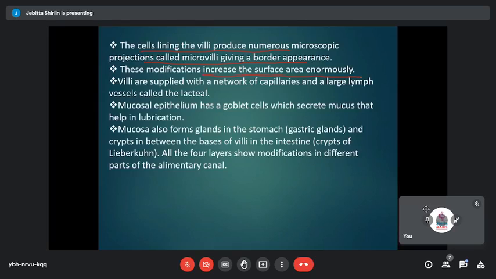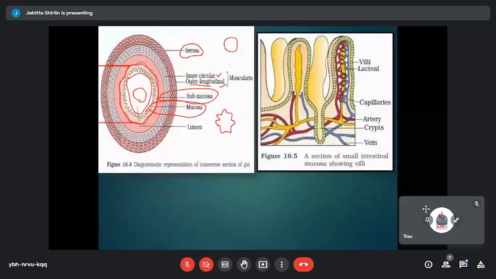So as it moves there, it increases the surface area. Also, when you look at the villi, they are supplied with a large number of capillaries, and there is a lymph vessel called the lacteal. This is an enlarged view of a single villus. The lacteal runs through the center of each villus, and blood vessels supply each finger-like projection as capillaries, like the arteries and the veins. There is a large lymphatic vessel in the center.